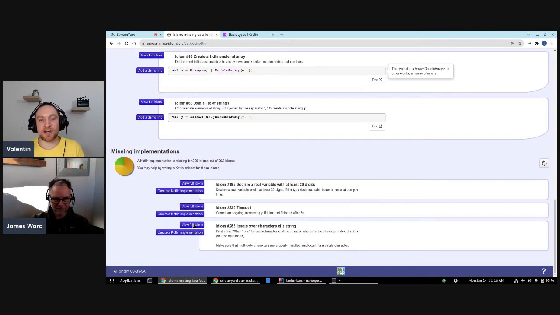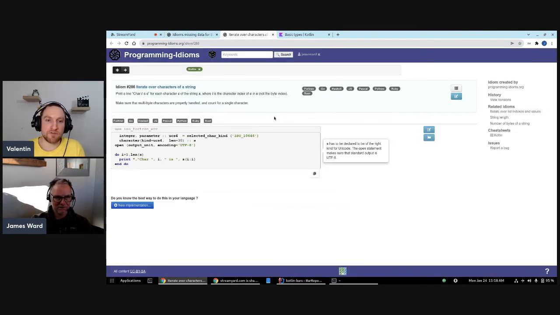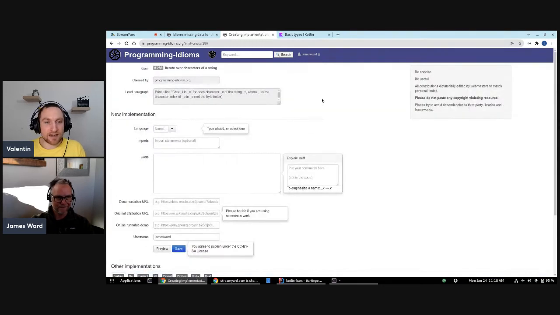If you view the full idiom, maybe it's already implemented in Java, and that would provide us with some cue. Oh no, it's not. Not yet. Okay. Well, I think we can try this in Kotlin. I think it'd be fun. So there's a button at the bottom, new implementation, where you can select the language Kotlin. Maybe it's already in the list for you. Yes, it's suggested. Great.